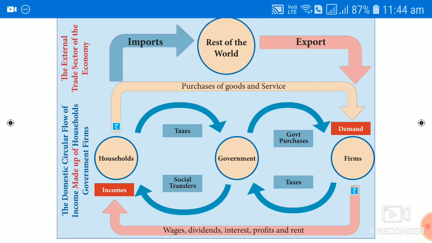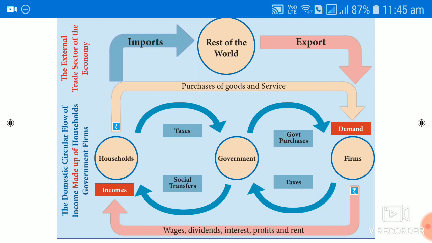In turn, the rest of the world should export, which means we are importing from the rest of the countries. So this is the four sector economy, with all three sectors. Here is how the relationship works between household, government, firm and the rest of the world.